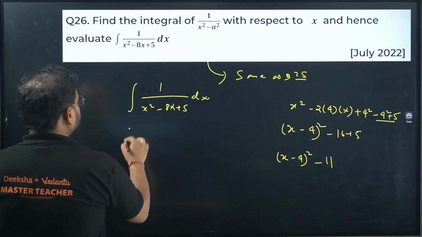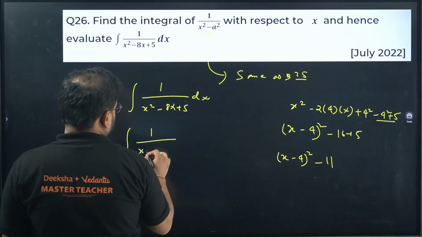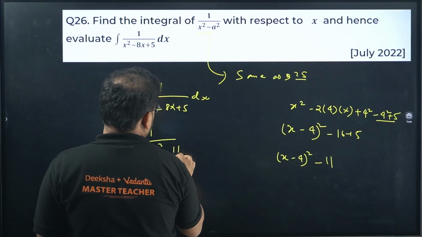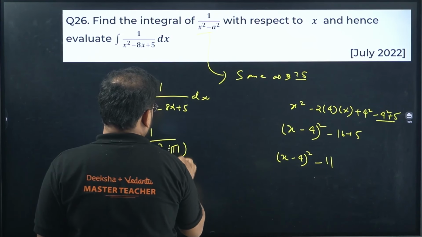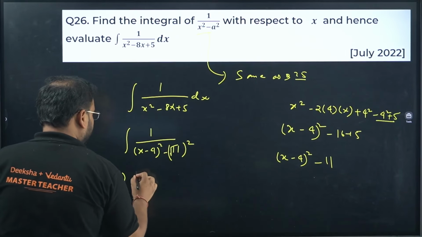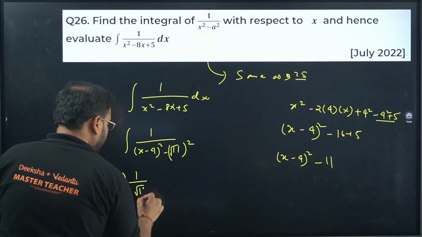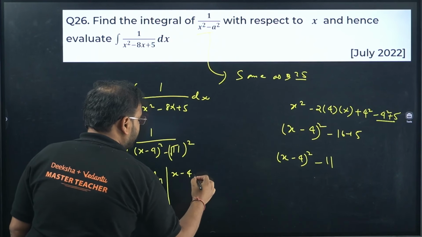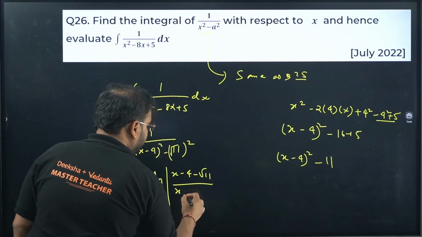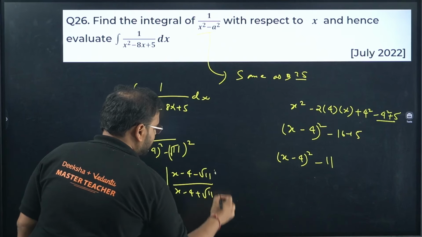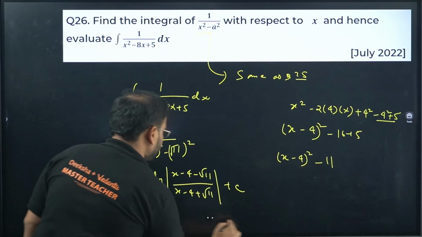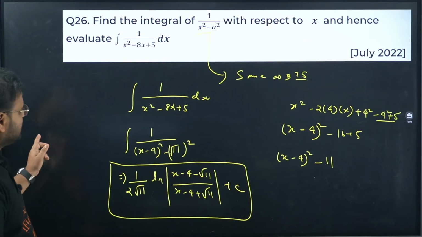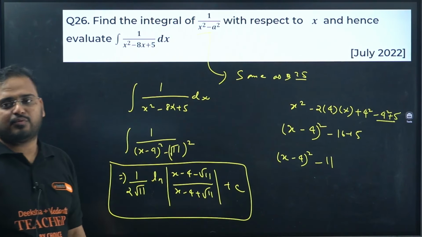Now keep it back in this. 1 upon x minus 4 the whole square minus 11. So 11 can be written as root 11 the square. The formula is 1 by 2a. So 1 by 2 root 11 ln of x minus 4 minus root 11 divided by x minus 4 plus root 11 plus c. X minus a upon x plus a; x in this case is x minus 4. Please check.